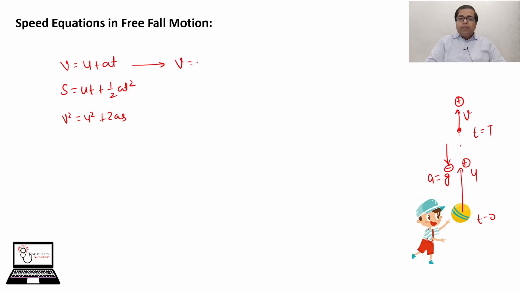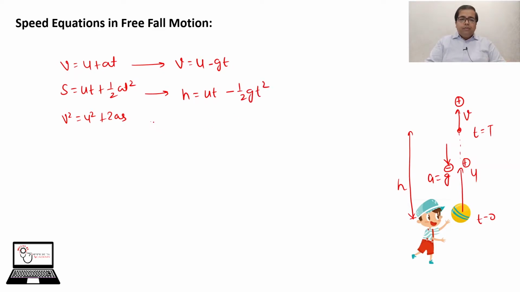v is equal to u plus minus gt. We will use minus g instead of a. In place of s I'll use a small h because it is a height. So h is equal to u is positive, so this is ut minus half gt square.